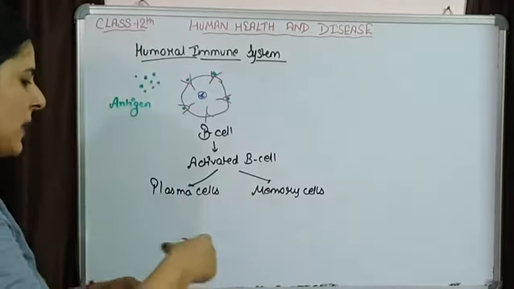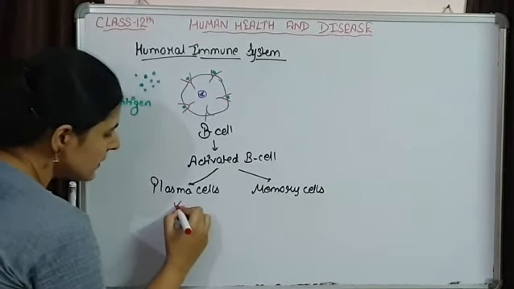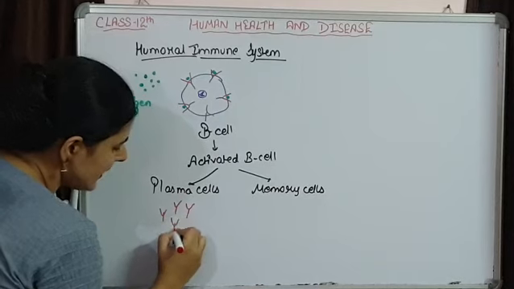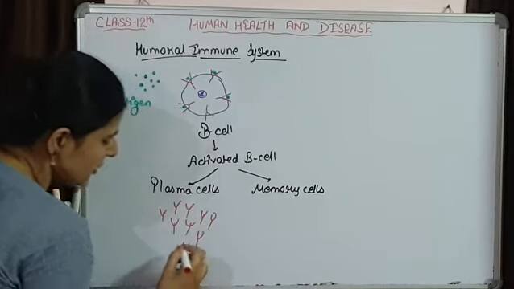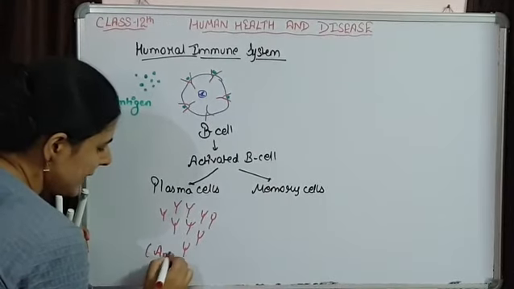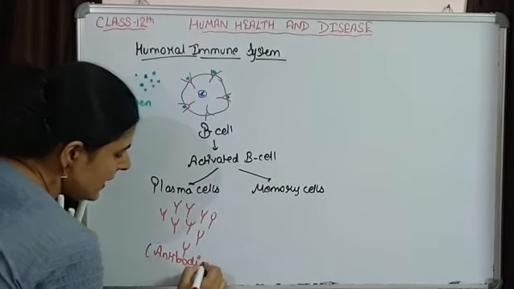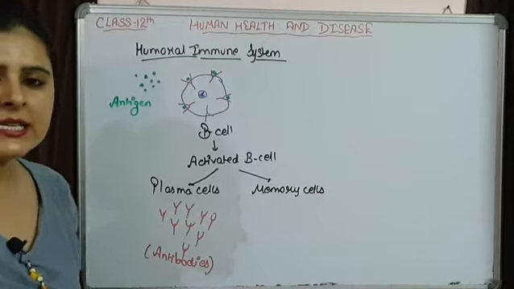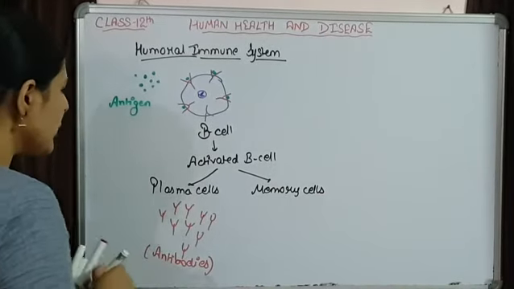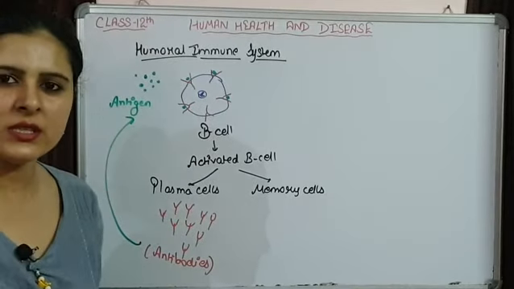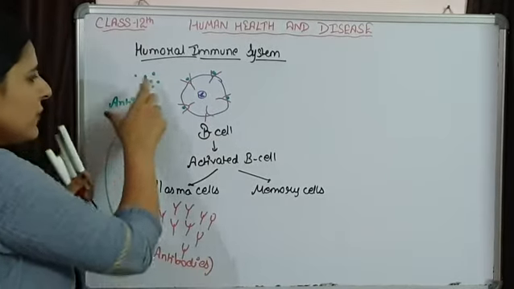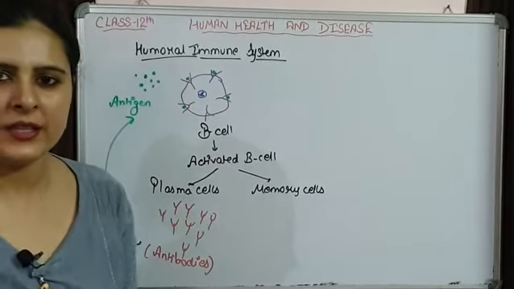So these plasma cells produce numerous antibodies for that particular antigen, and these antibodies fight against, or interact with, these antigens and are responsible for killing them.